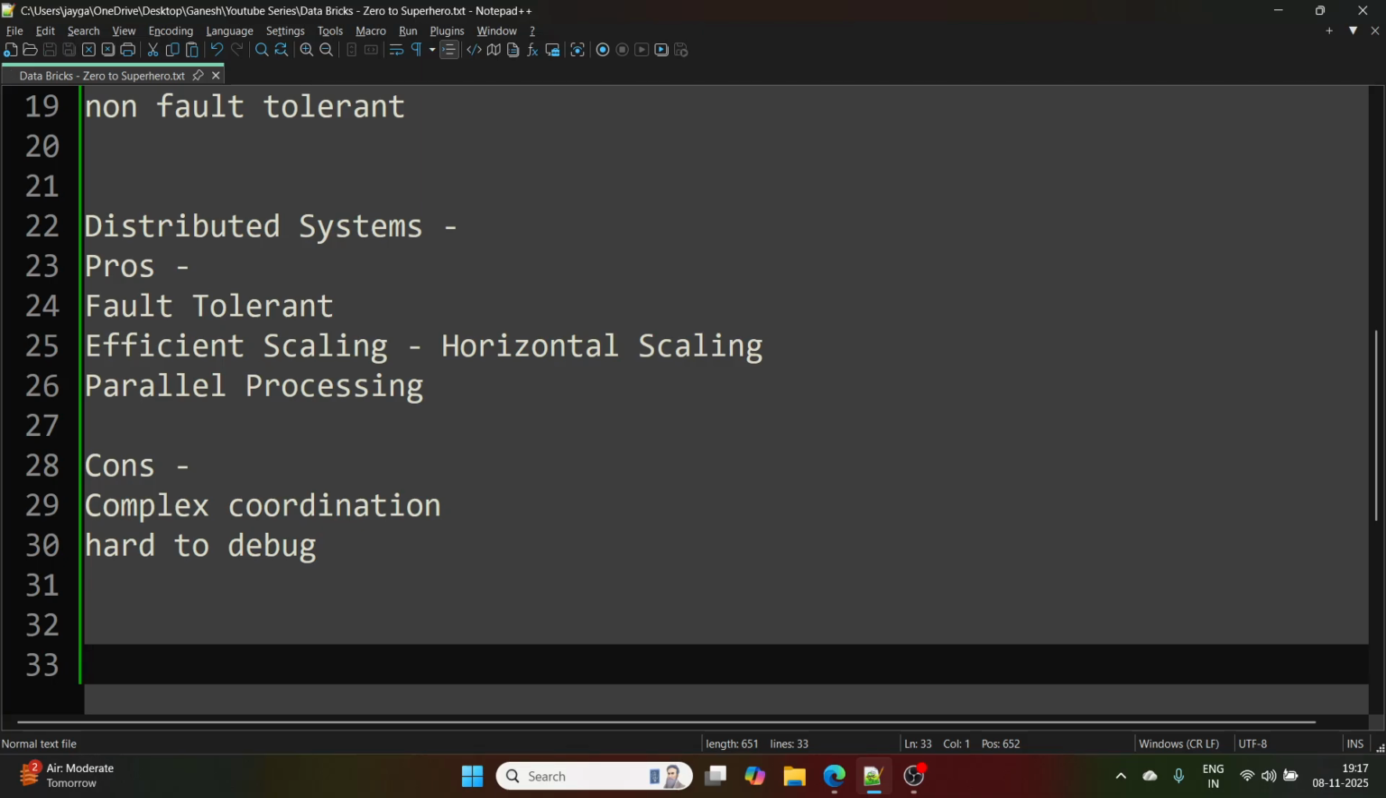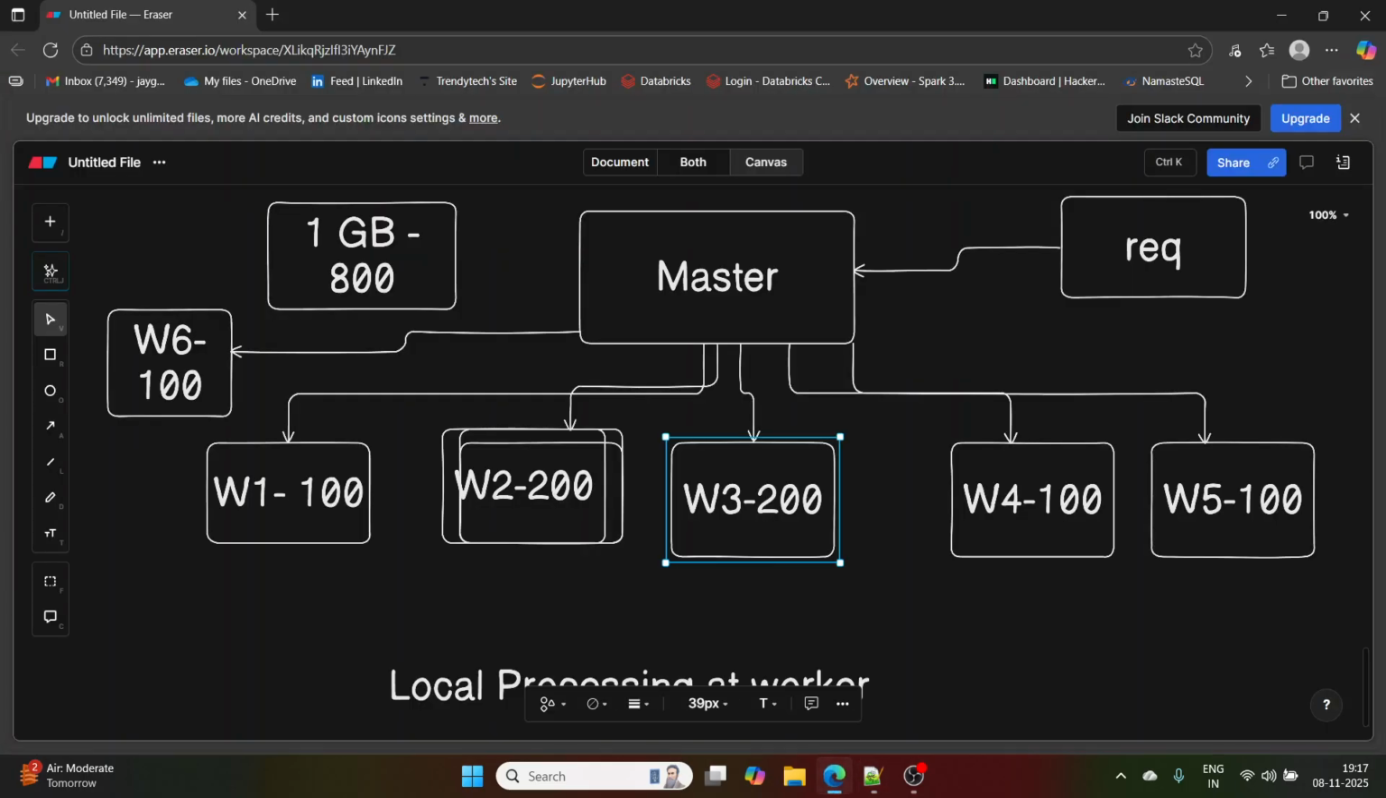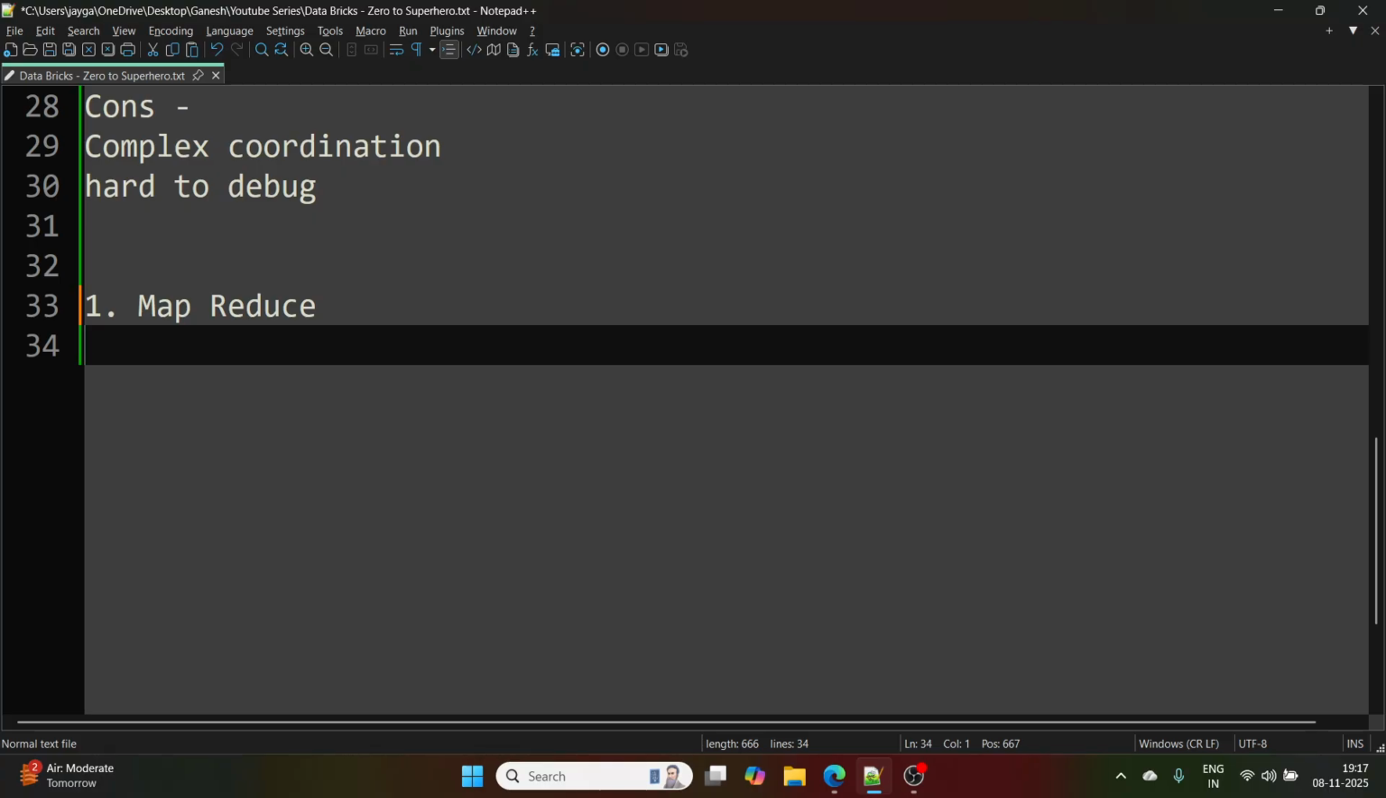Now we have learnt about the monolithic system and distributed systems. These are kind of software that were available. Now we are learning from a data engineering perspective. Whatever data is available here, we will need some processing unit to process it, so that my worker will send output to master. The first processing software that got introduced was MapReduce.